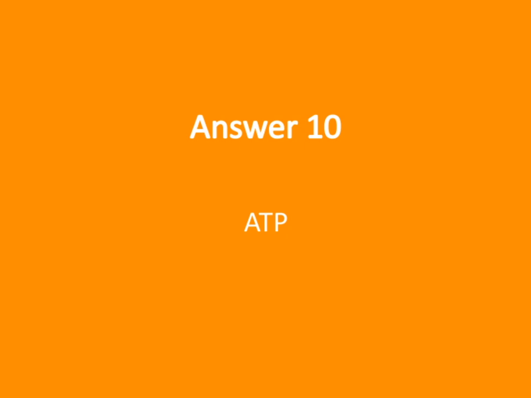It stores energy in its high-energy phosphate bonds, and when that energy is needed, ATP is broken down into ADP and an inorganic phosphate, releasing energy in the process. This energy then powers various cellular activities. Understanding ATP is fundamental because it ties into the overall theme of how our bodies efficiently manage energy. No matter what function we're focusing on, ATP is always at the core, ensuring that our cells have the energy they need to keep us functioning optimally.